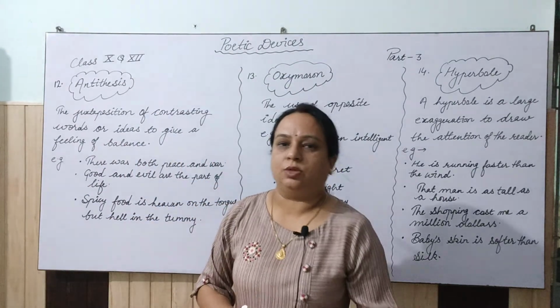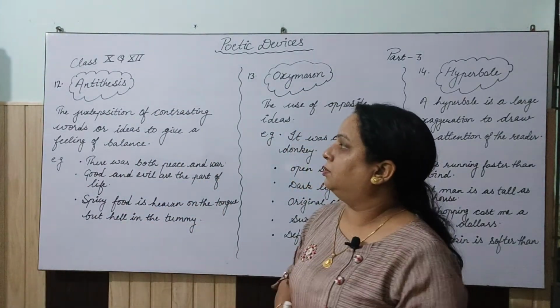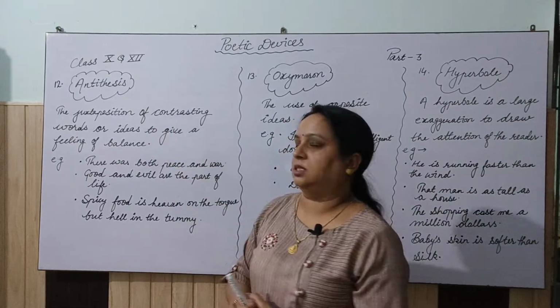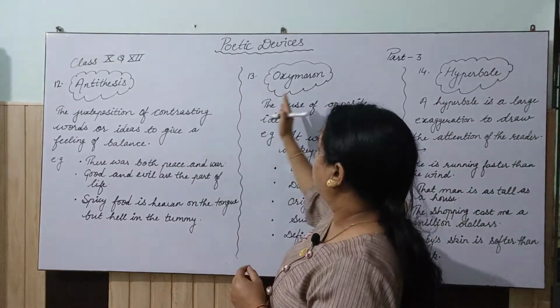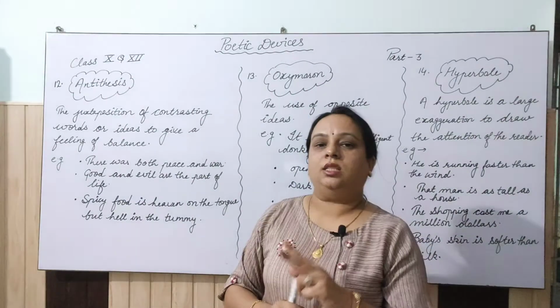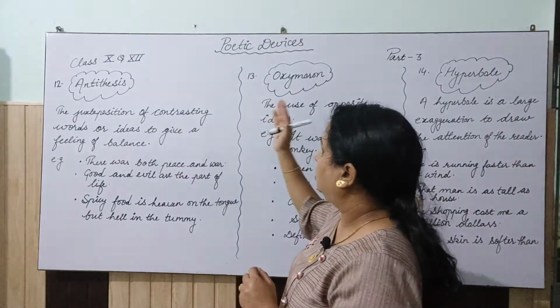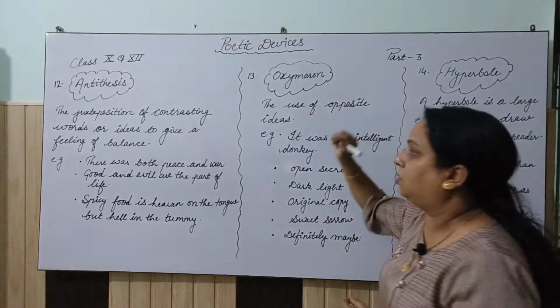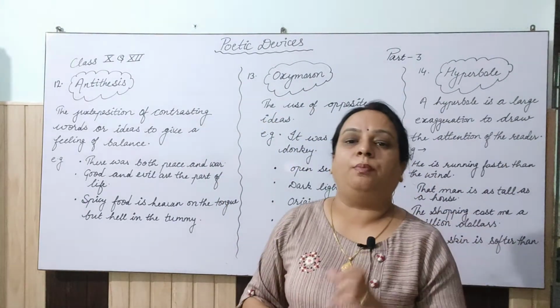Now, dear students, let's take the next poetic device. The name of this poetic device is antithesis, and the next one is oxymoron. Here in this 12th and 13th, antithesis and oxymoron, we have something opposite.